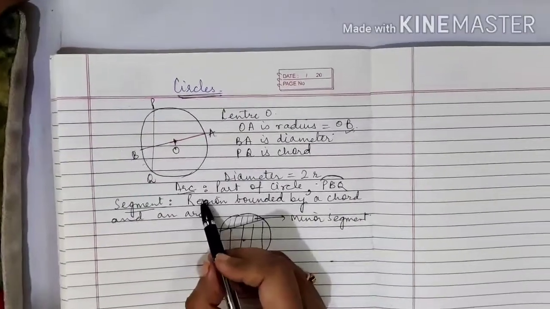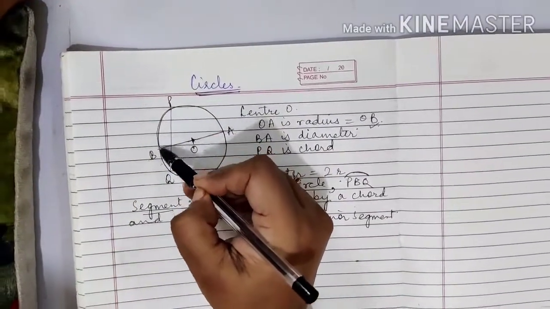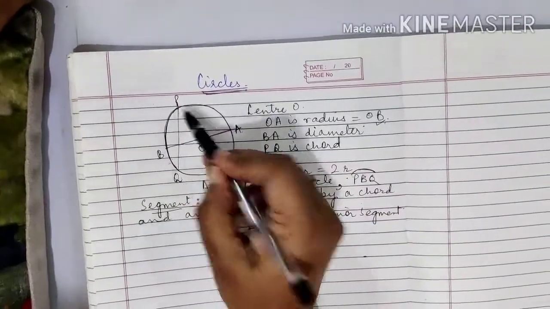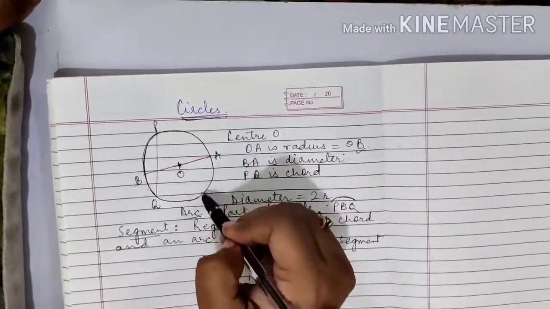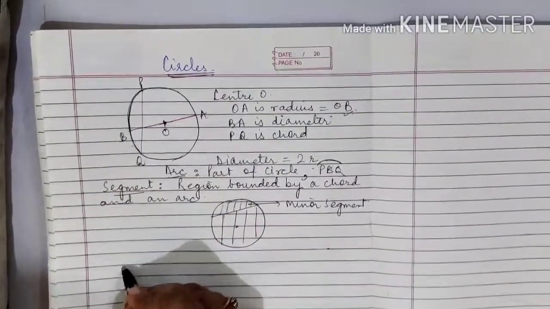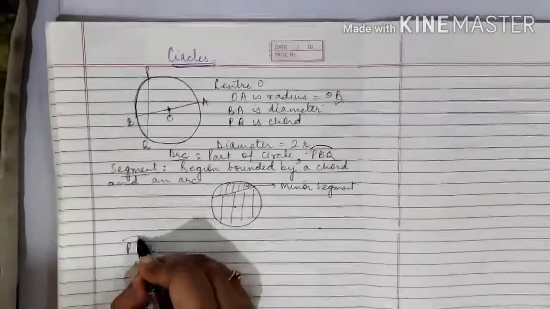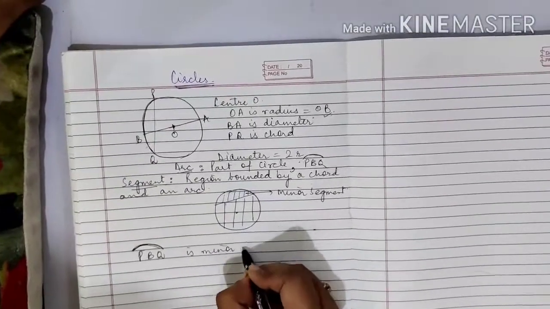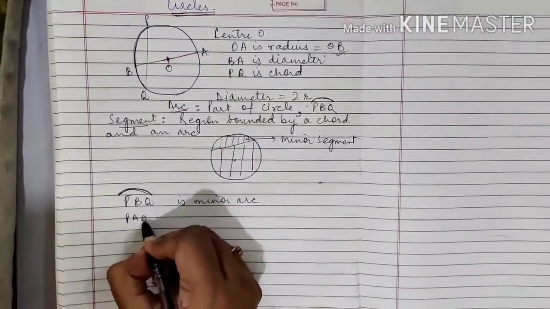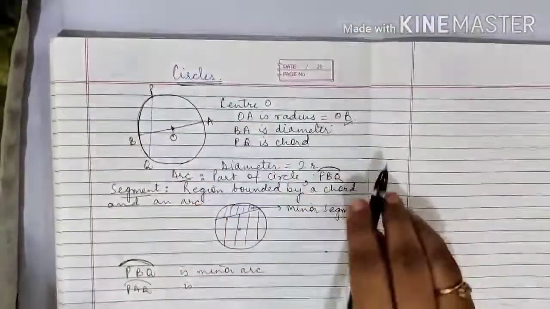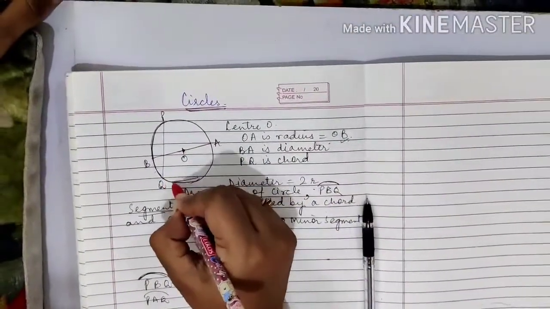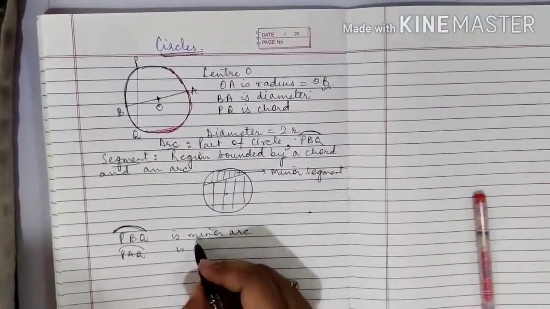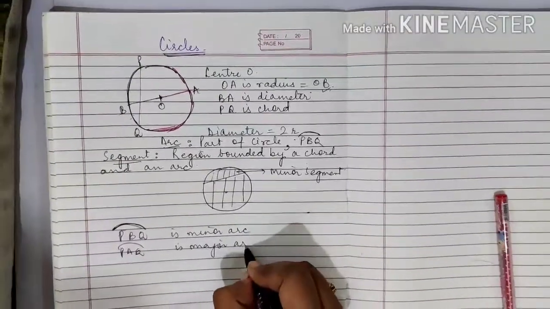Then we studied about arc. What is an arc? Arc is a part of a circle. So when I am saying PBQ, PBQ is the minor arc, and if I talk about PAQ, PAQ is the major arc. I will write PBQ, with the symbol for arc, is the minor arc, and PAQ, can you see PAQ? This whole is PAQ, and PAQ is called the major arc, right? PAQ is our major arc.